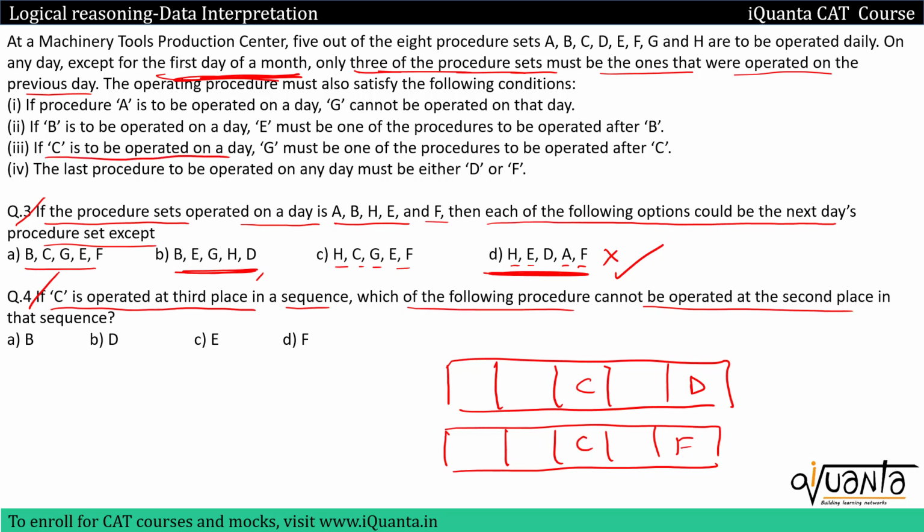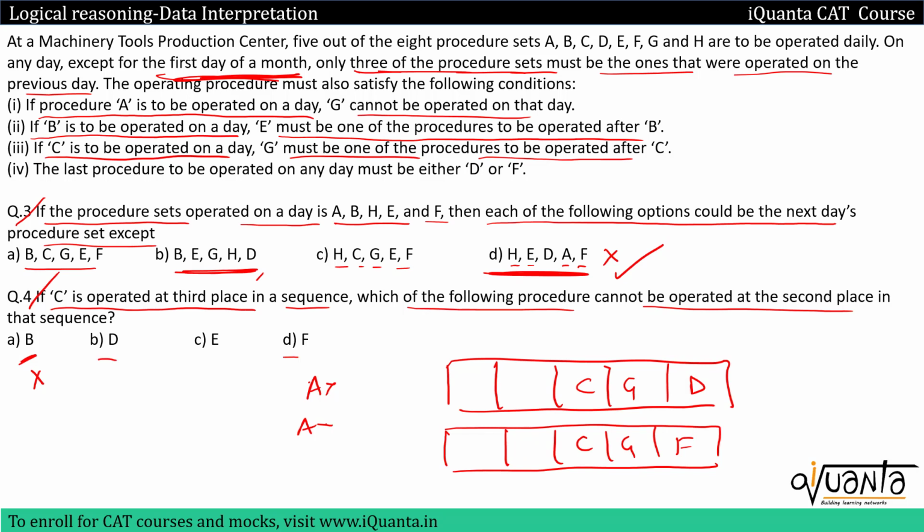So we're given that if C is to be operated on a day, G must be one of the procedures to be operated after C. So we'll have G definitely over here. Now regarding G, we were given that if procedure A is to be operated on a day, G cannot be operated on that day. So if G is being operated here, A cannot be here. Now if I go by option B, if B is operated on second day, relating to B we had, if B is to be operated on a day, E must be one of the procedures to be operated after B. So we need space for E, but we do not have any space for E if I am putting B at second place. So this is not possible. So I'll erase B from here. B will be the answer, but let us check other options as well.